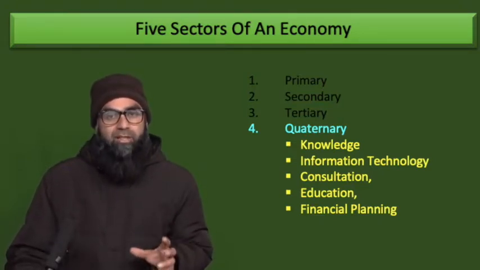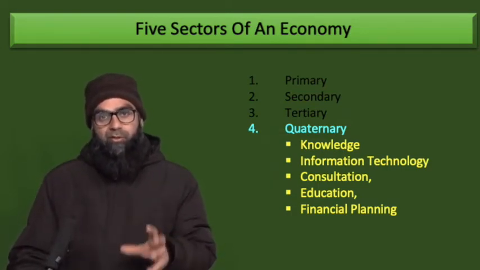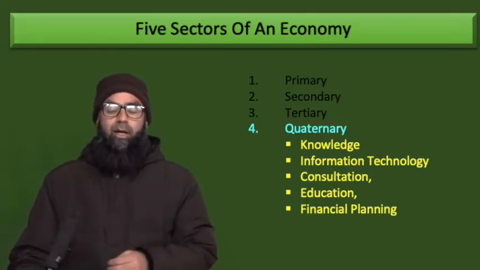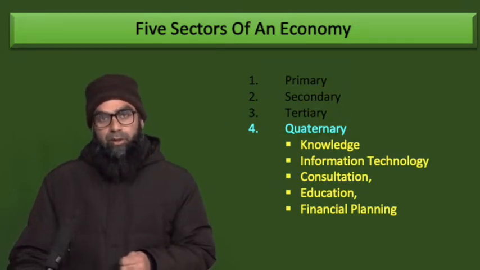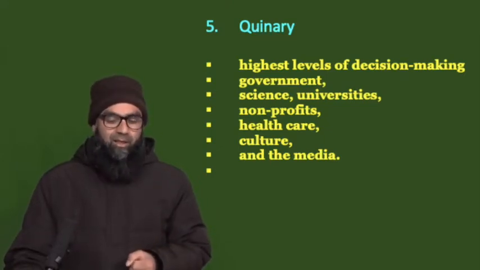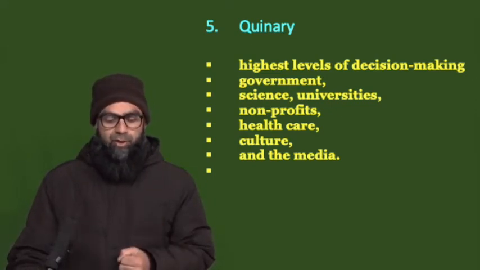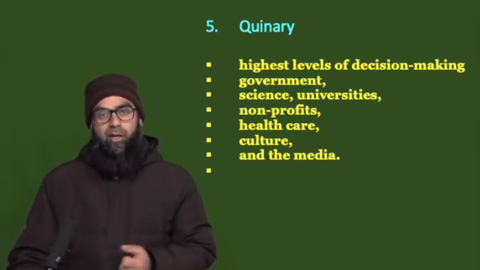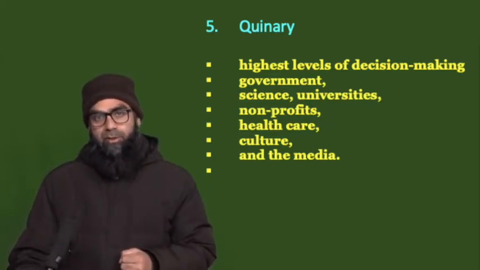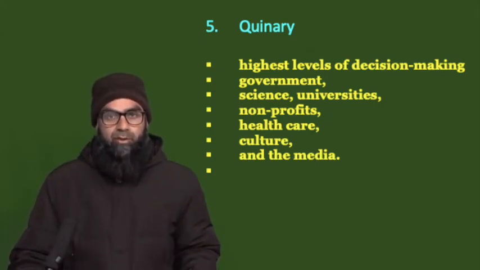What we call the knowledge economy is what the quaternary sector is all about. The knowledge economy becomes very important in modern times, therefore a new sector has been created to incorporate it. Now the fifth sector is the quinary sector. It includes the highest level of decision making that takes place in a society, in very important institutions. It includes governments, science and universities, NGOs, non-profit or non-governmental organizations, healthcare, culture, and it even includes the media.